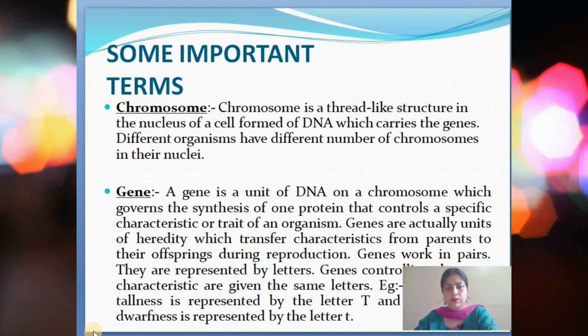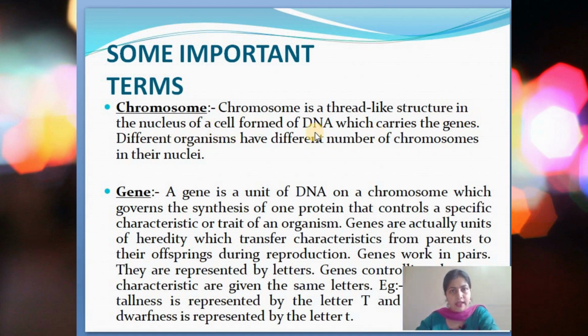So now, before we go into details about how characters or traits are inherited, how heredity occurs, we have to understand some important terms. So let us discuss those first. The first important one is chromosome. Chromosome is the genetic material which contains the main factors of heredity. It is actually a thread-like structure present in the nucleus of a cell, formed of DNA.